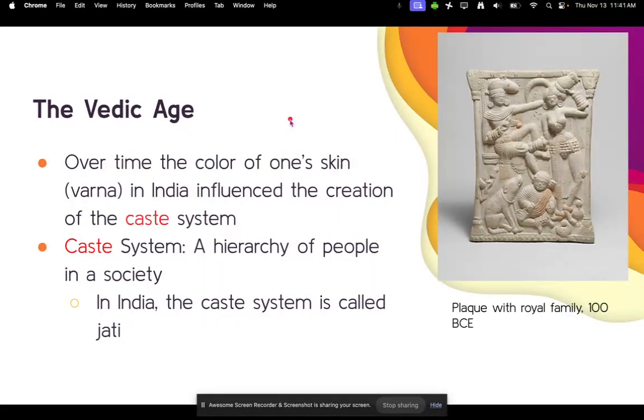Over time, the color of one's skin, or varna, in India influenced the creation of something called a caste system. The caste system is a hierarchy of people in a society. It's not just in India. Caste systems exist all across the world. But today, of course, we're going to focus on the Indian caste system. And in India, the caste system is called jati.